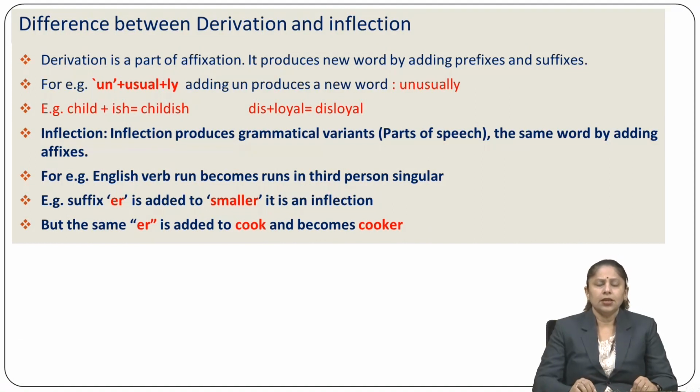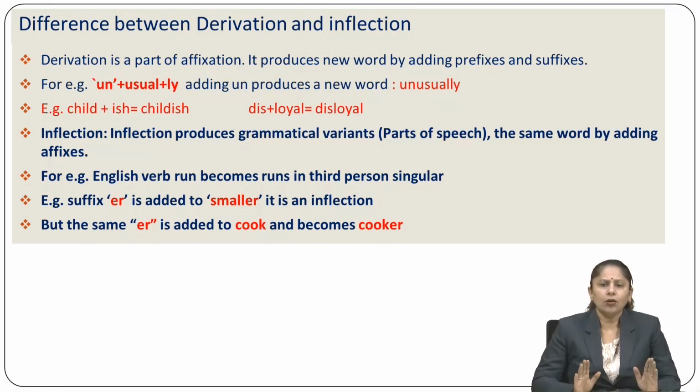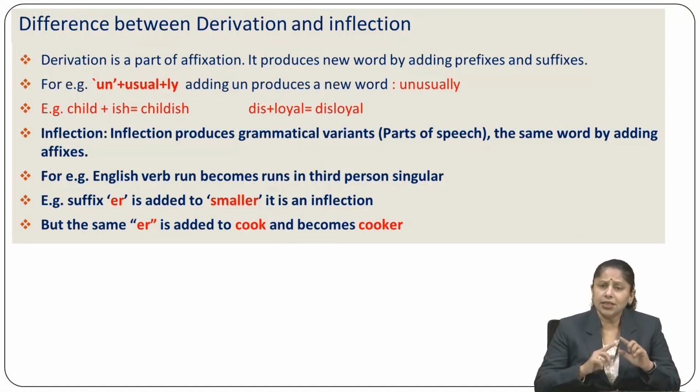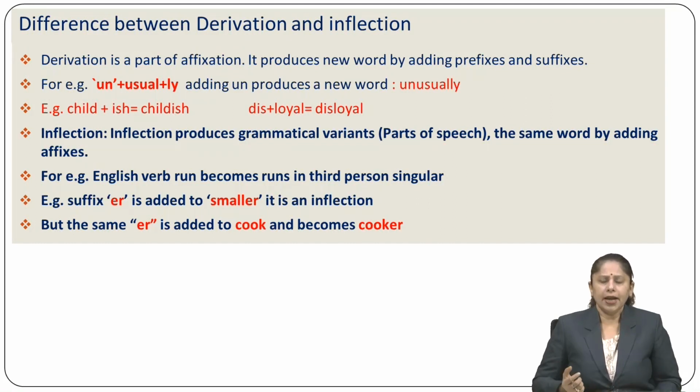Difference between derivation and inflection. Now look, before understanding the whole word formation, you must understand three things very clearly. First of all, you have to understand what is word formation, that is merely creation of word, what is root, what is the stem, two important things, and the third important thing deals with derivation and inflection. Derivation is a part of affixation. Merely putting affixes is derivation. It produces a new word by adding prefixes or suffixes.